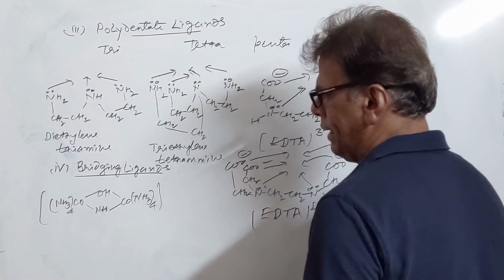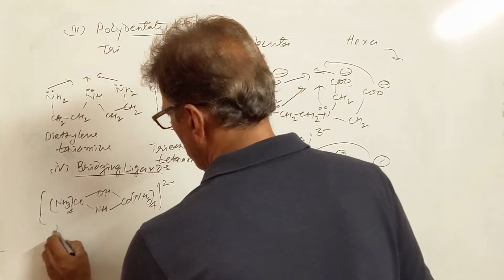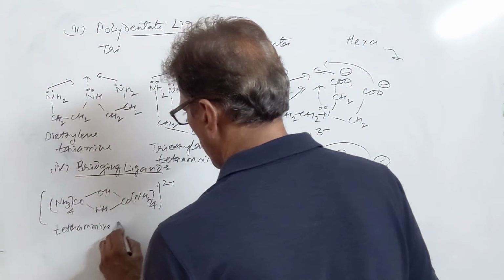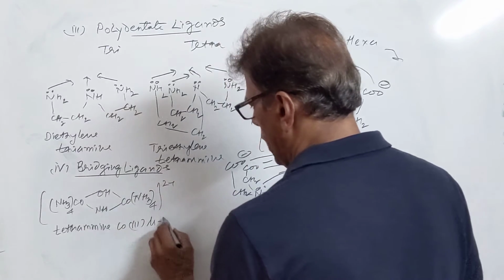This is a complex ion, so this will be tetramine cobalt 3, mu hydroxo.